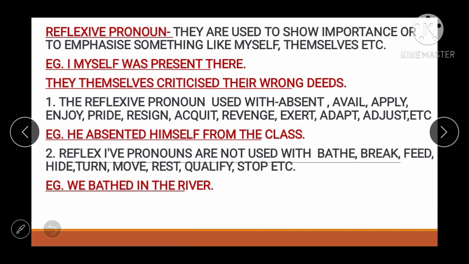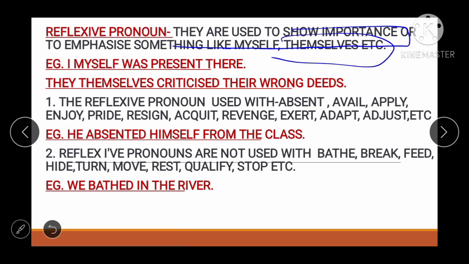Now I told you there are types of pronouns. We have done our first pronoun, the personal pronoun. Now we are doing the reflexive pronoun. See friends, this is a very important pronoun. In exams, most of the questions from relative pronouns and reflexive pronouns have been asked and will be asked in future too, because it's really very important. And what does it mean? They are used to show importance or to emphasize something, like myself, themselves, etc.